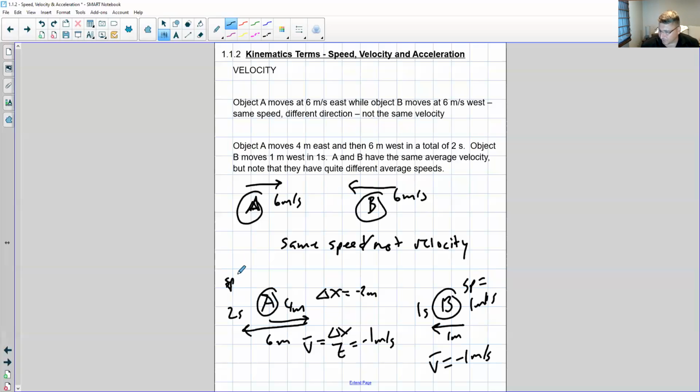So objects can have the same average velocity and yet completely different average speeds.